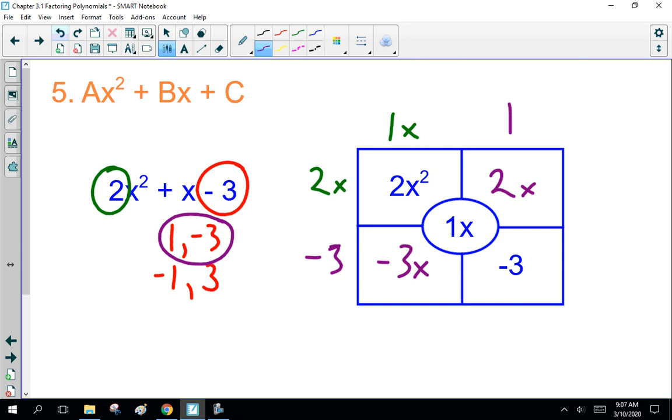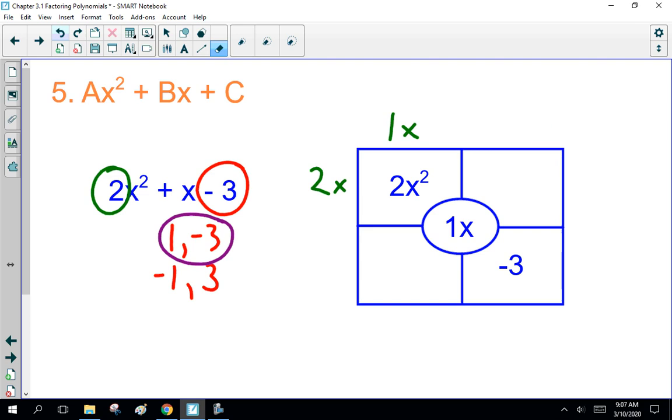Okay? You'll see we'll end up with minus x. And this is why I put down multiple boxes. So let's try the 1 here, the minus 3 here. 2 times minus 3 is minus 6x, plus 1x. No, that doesn't work either. So it's not the 1 and minus 3.